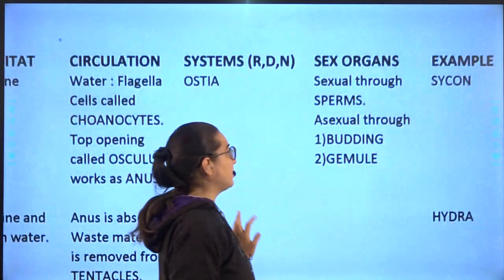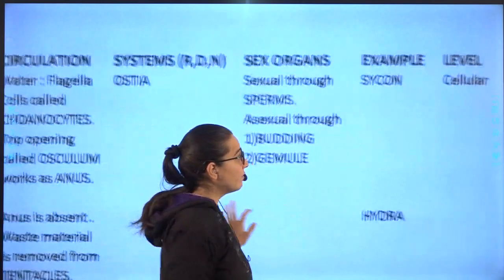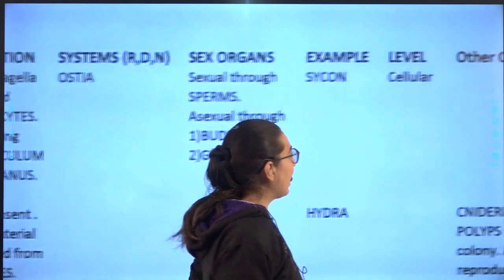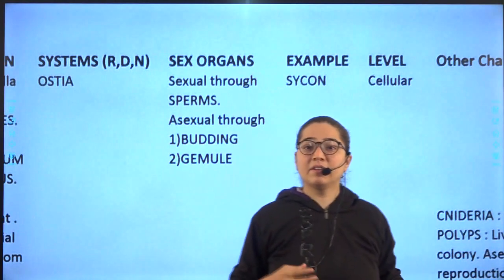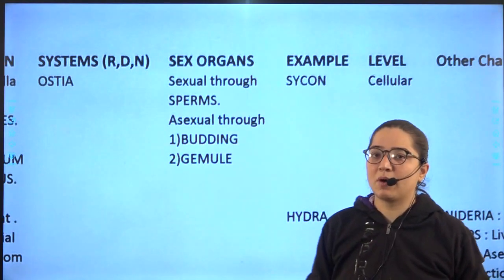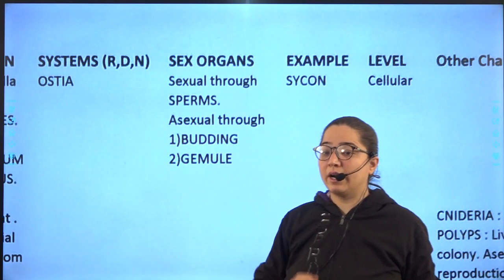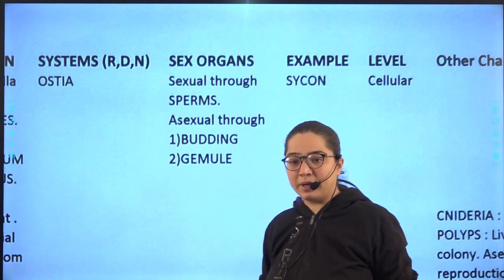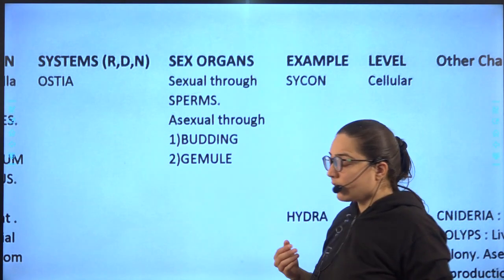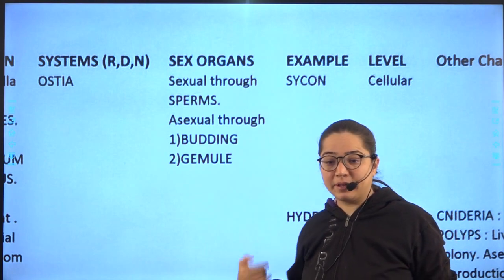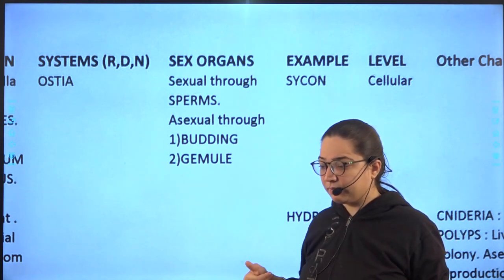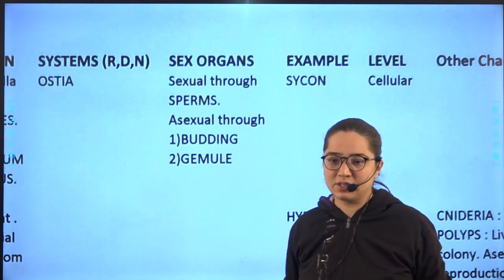Then you have the sex organs. Finally, examples and level. Level was the very first thing we talked about. It can be cellular level, tissue level, or organ level system.